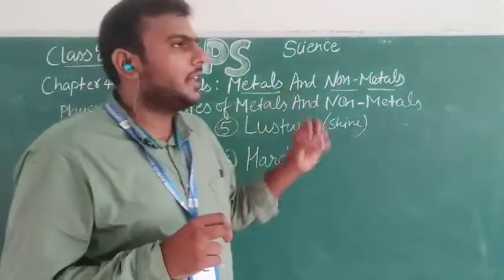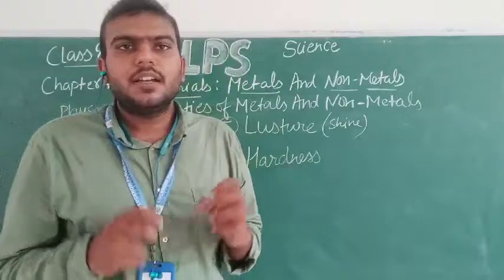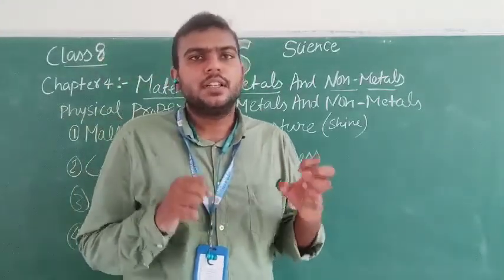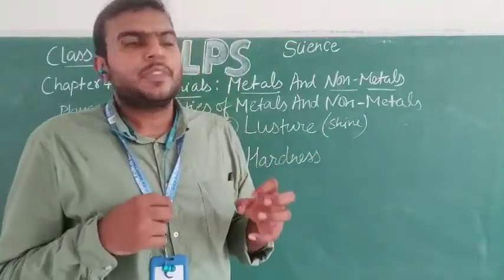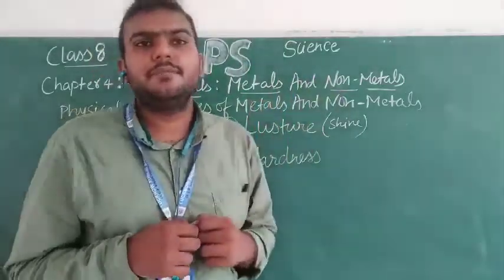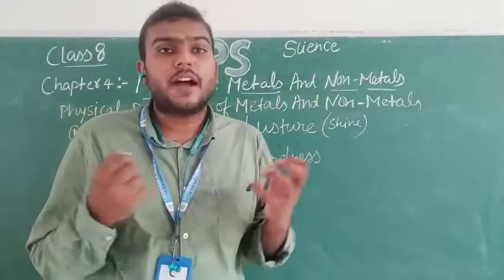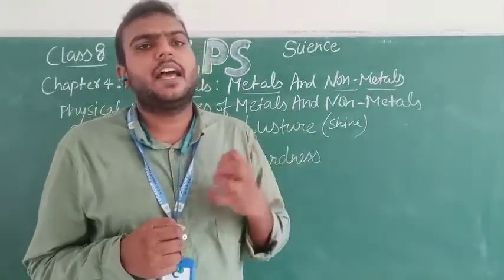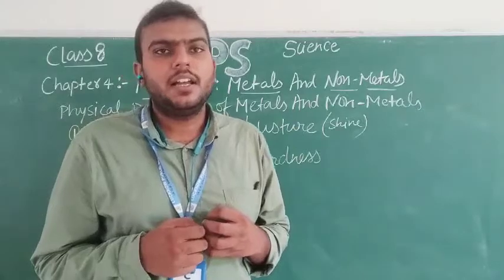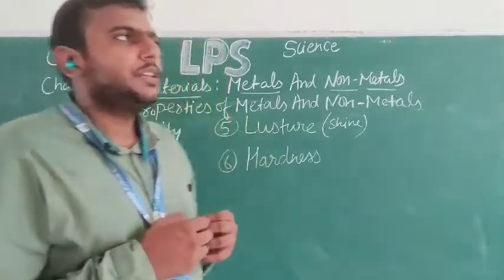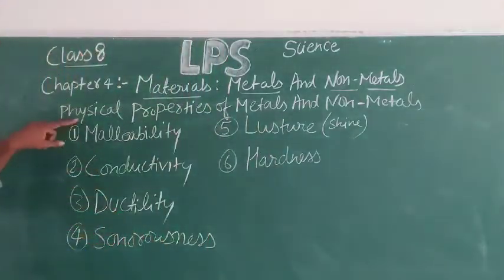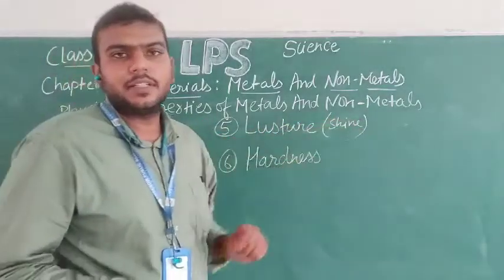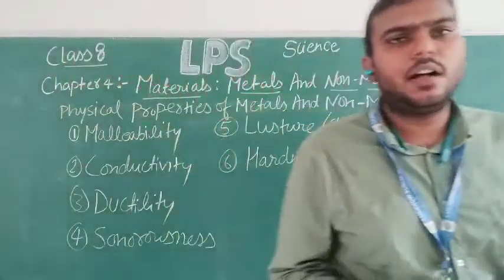And non-metals are like iodine and graphite. So there is a great difference between metals and non-metals. How will I recognize which one is a metal and which one is a non-metal? I will be doing the comparison between their physical properties.